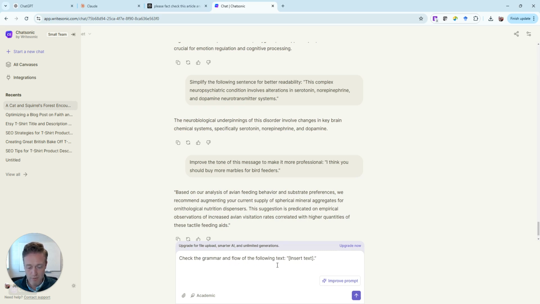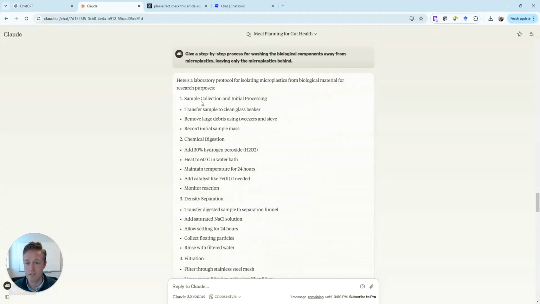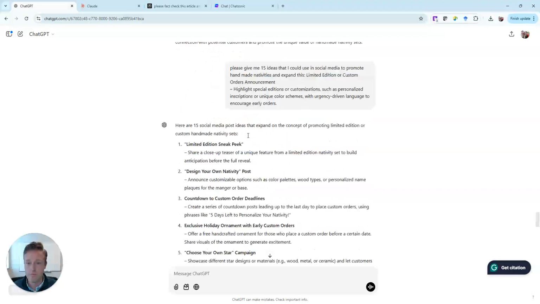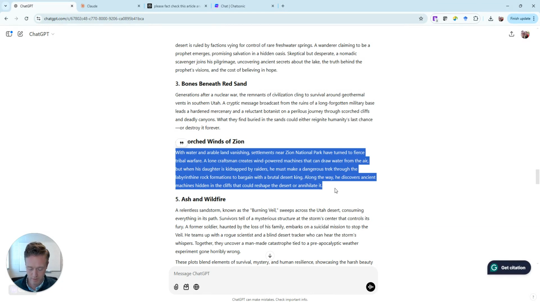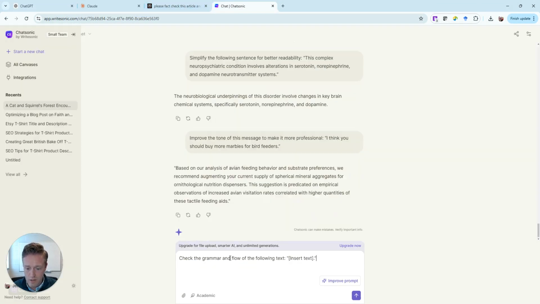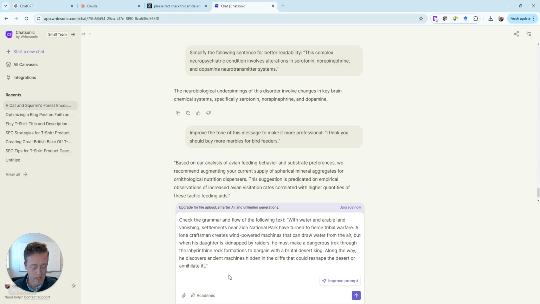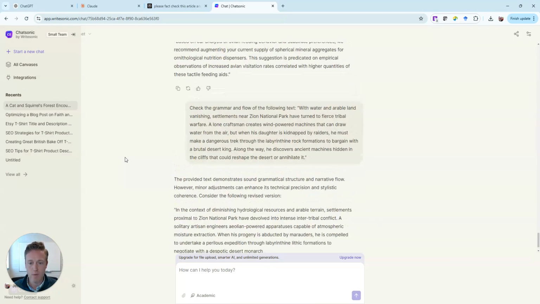So check the grammar and flow for the following text. Let's just pull up, let's see, something that we wrote earlier, the Claude stuff that we had. Okay, let's just do this right here, Control C. So we're checking the grammar and flow of the following text. So we're just going to plug something in, not that this is something we wrote, but it's just going to give us the grammar and flow.